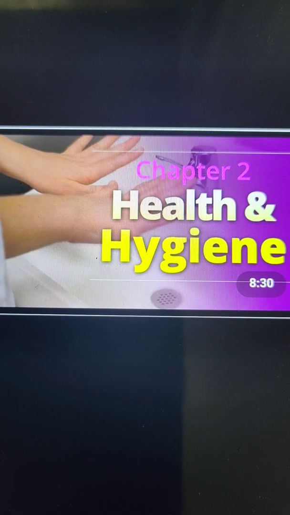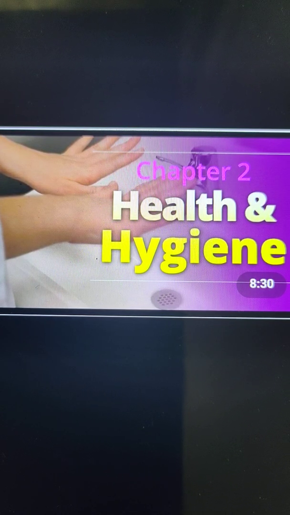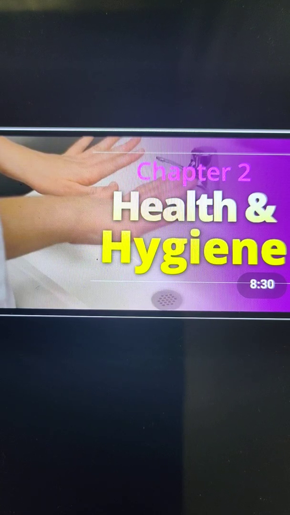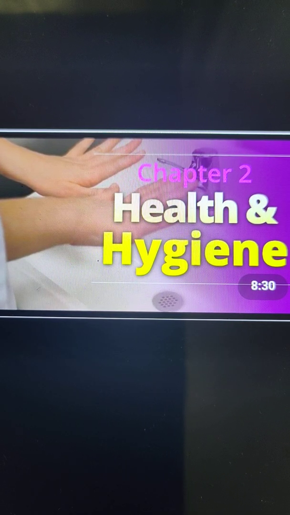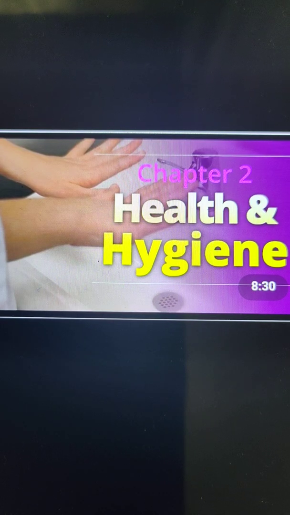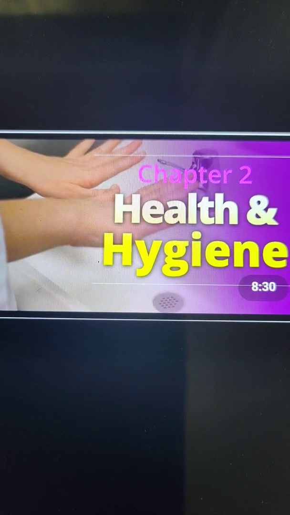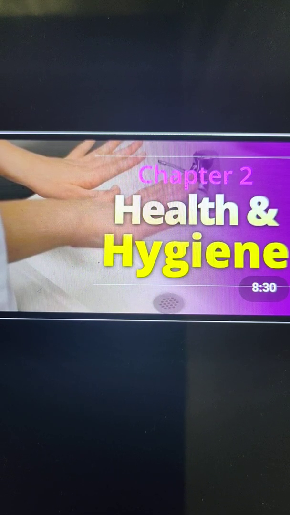So students, in our last video we were discussing the various components of food and the sources of these components like carbohydrates, fats, vitamins, proteins, minerals, and water and roughage also. And we have also learned that the food which consists of all these nutrients in the right or adequate amount is known as a balanced diet. The diet which contains all the components of food in the right amount for the proper functioning of the body is known as a balanced diet.